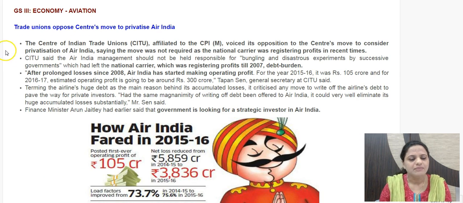The next news item is trade unions oppose the Centre's move to privatize Air India. This initiative was announced by the government, which is looking at privatizing Air India, but the employees of Air India are against this, and the Centre of Indian Trade Unions, affiliated to CPIM, has voiced its strong opposition to this move. It says that it was not a profit-making entity for long, but since 2008 it has started making operating profits.